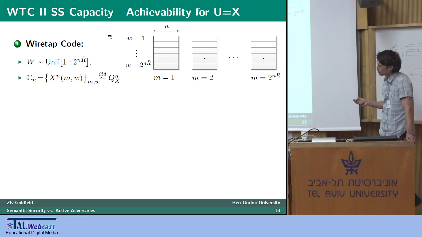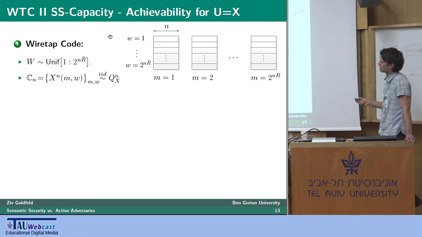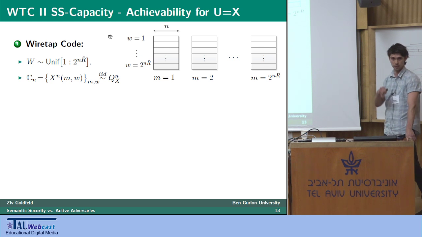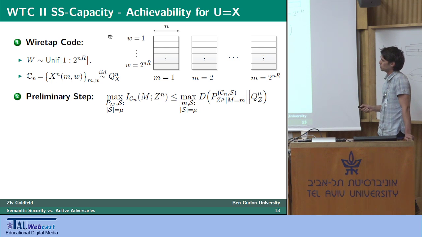So our random codebook, as before, is just a collection of IID random sequences X^n that are indexed by pairs (M, W), independent across different M and W, and each has the same distribution Q_X^n. This could be thought of as an illustration of a wiretap code. For each specific secret message M, you have a sub-codebook indexed by W.